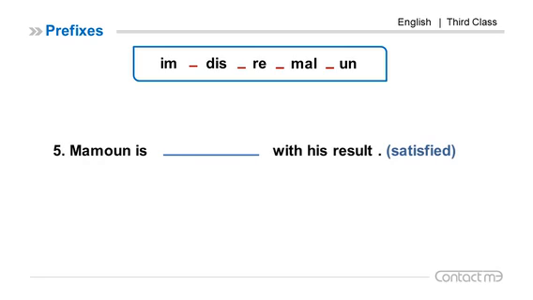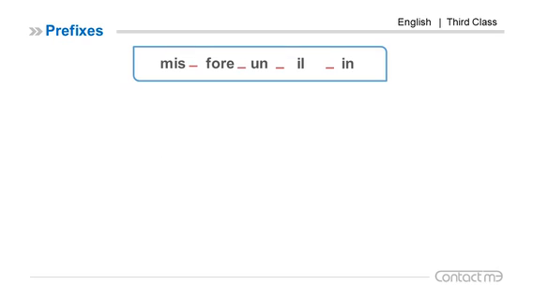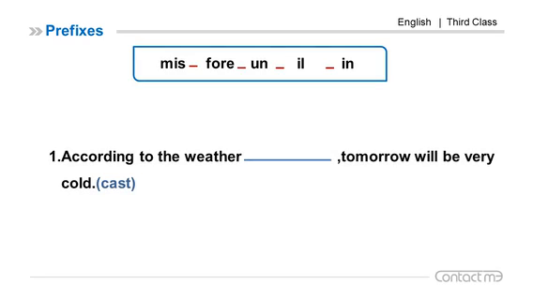Number 5, Mamun is, between two brackets, satisfied with his result. The prefix is DIS, so the answer is dissatisfied. Mamun is dissatisfied with his result, means unhappy. Here we have an exam.